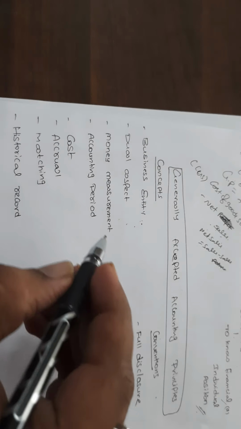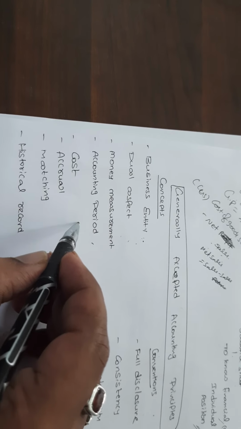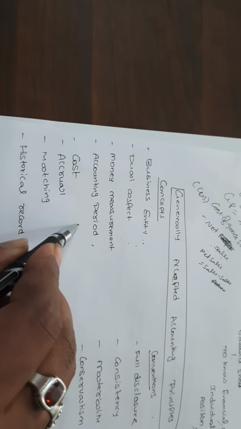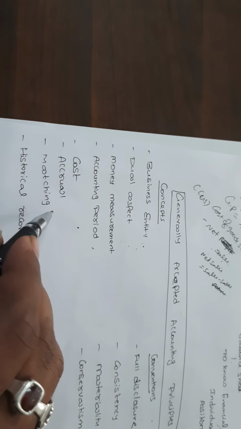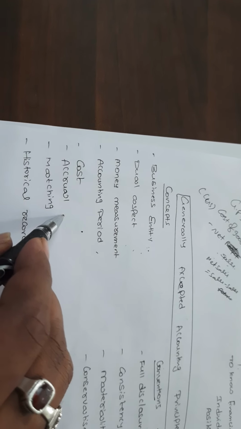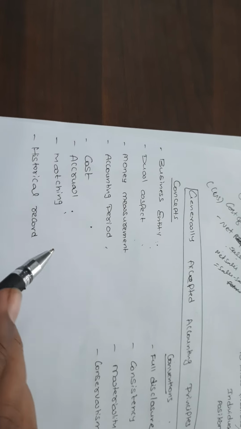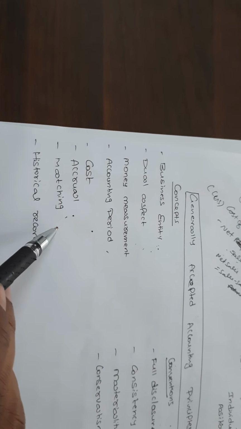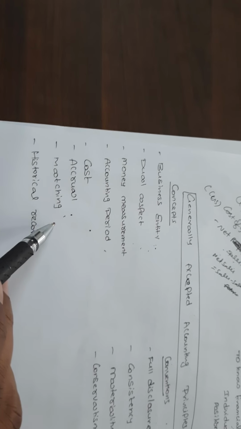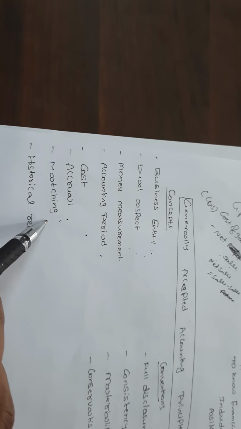And accounting period: when you start accounting, 1st April to 31st March. And what is the cost concept? Cost or market price, whichever is lower. Accrual concept is used to know the financial position and income position. And the matching concept is used to know the expenditures, specifically revenue expenditures.